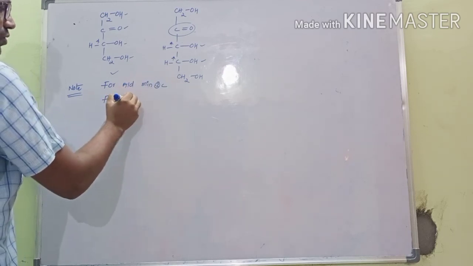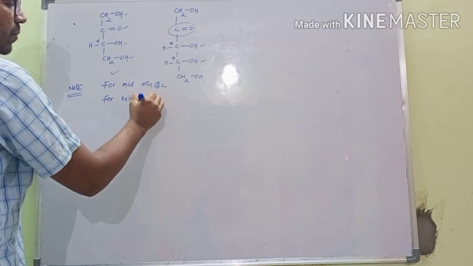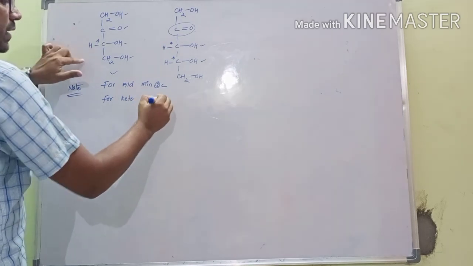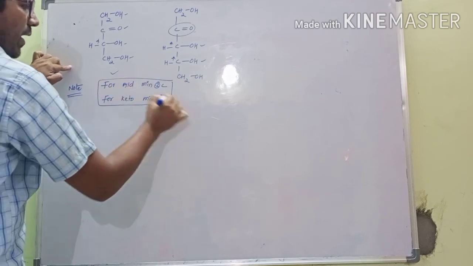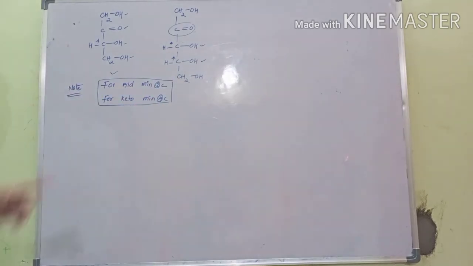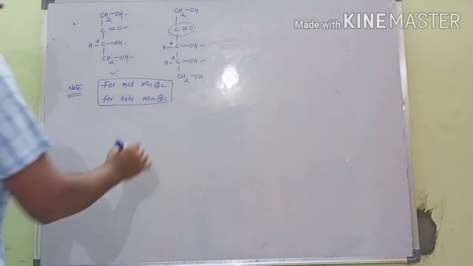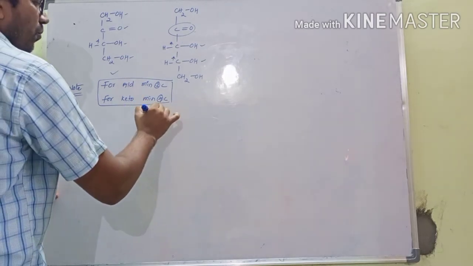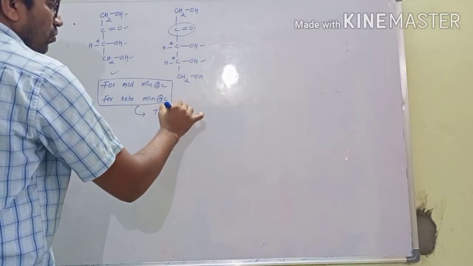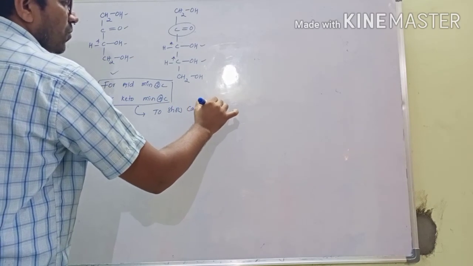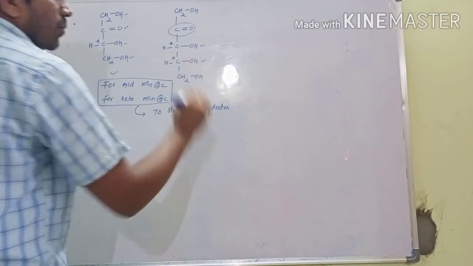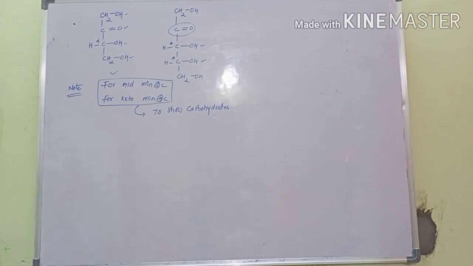For ketones, how many minimum carbons? A minimum of 4 carbons required to show carbohydrates. So it is a basic point.